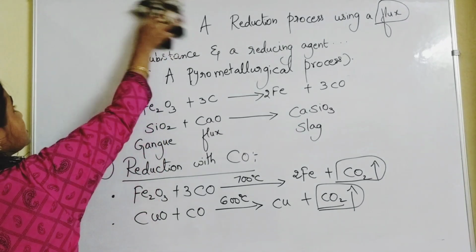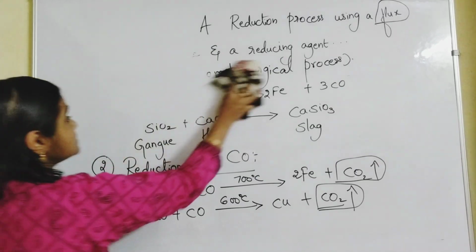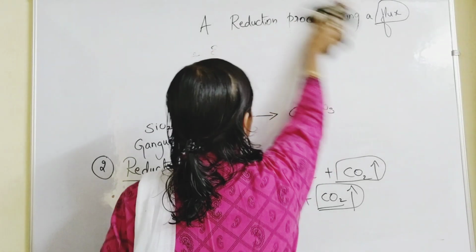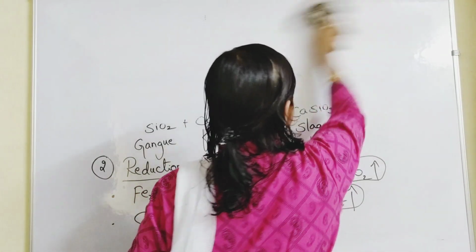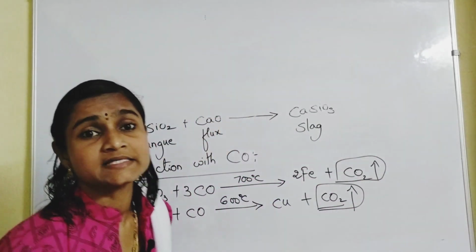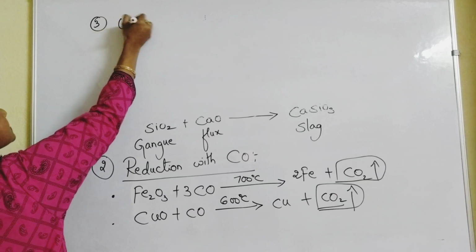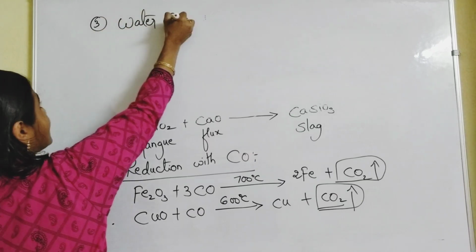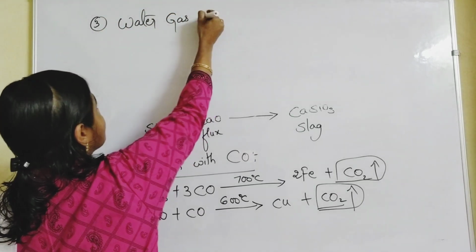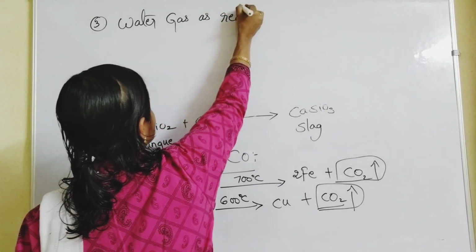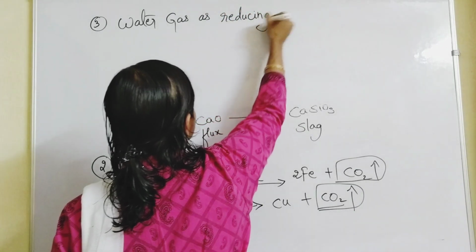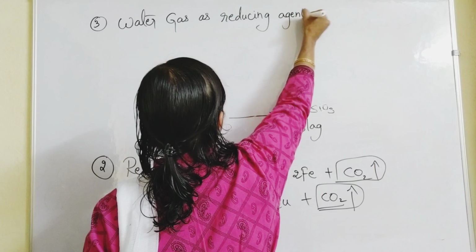Now moving on to the third one. What is the third reducing agent? The third reducing agent is water gas. You can take water gas as reducing agent.